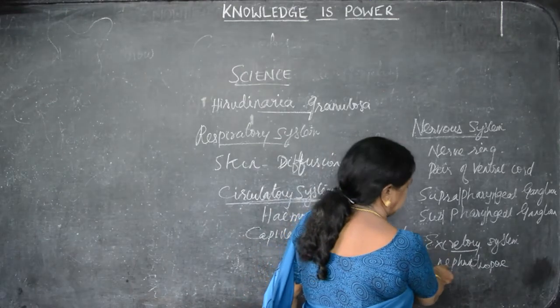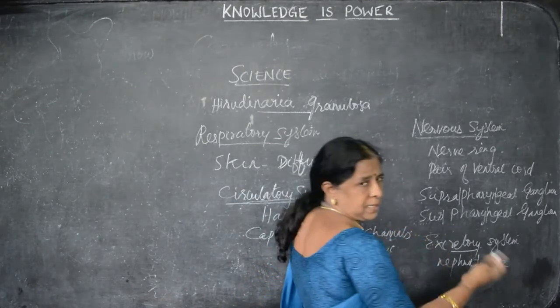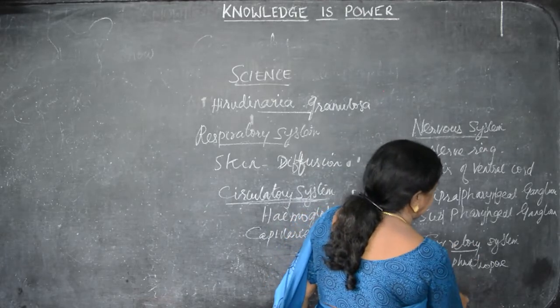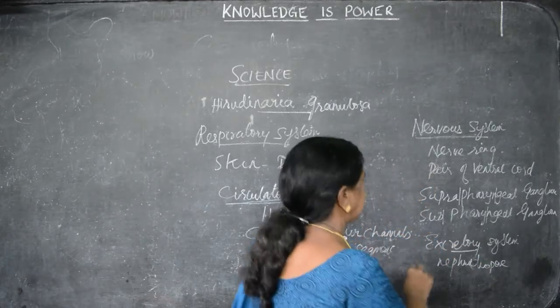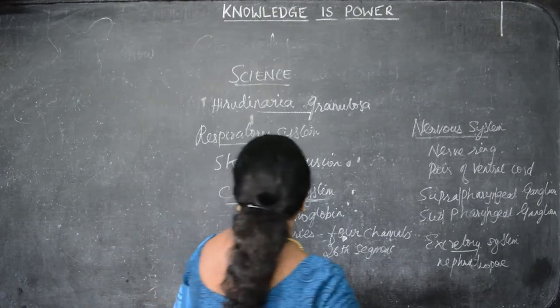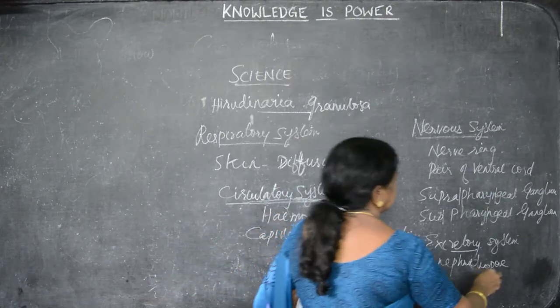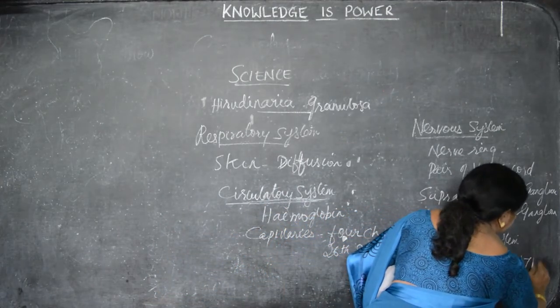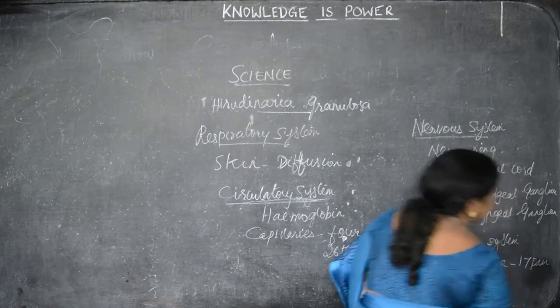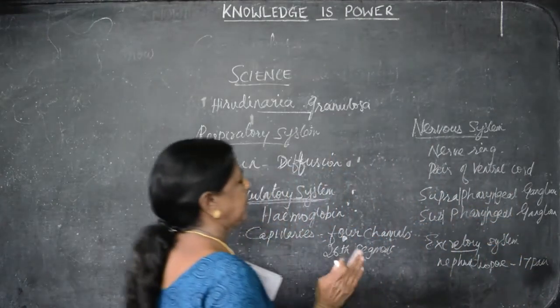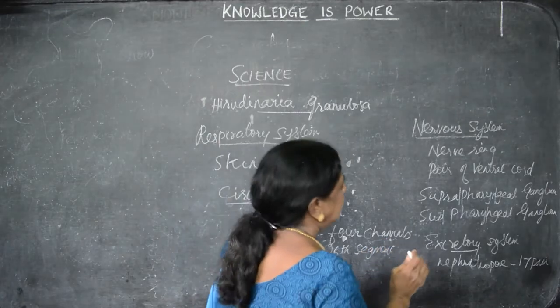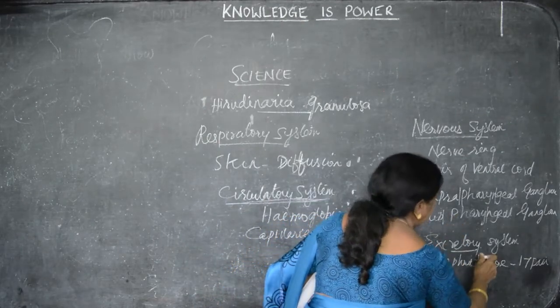So through these, the excess thing is let out. Nephridiopores are there to carry out the excretory function properly. Here there are 17 pairs of nephridia. How many pairs are there? 17 pairs. So nephridia is the main organ.